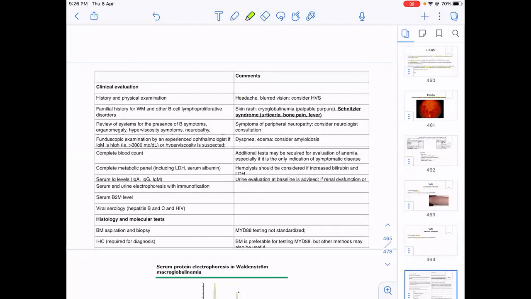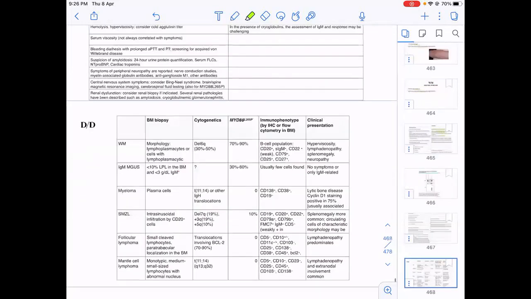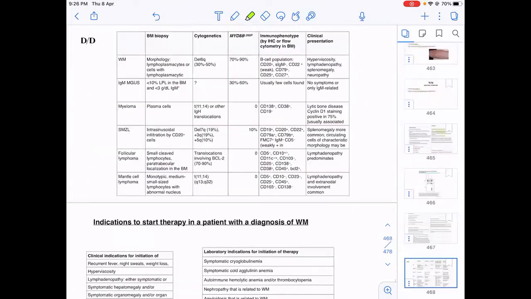They can present with features of hyperviscosity, with cryoglobulinemia, Schnitzler syndrome, peripheral neuropathy, amyloid, cold autoimmune hemolytic anemia, Coombs positive. And they can be associated with hepatitis C as well.